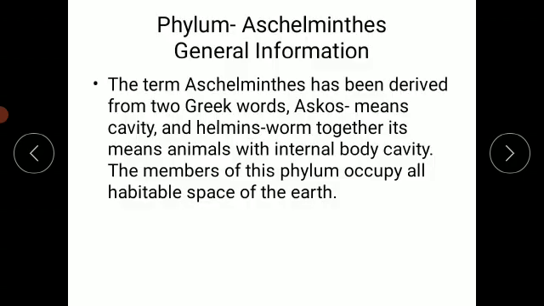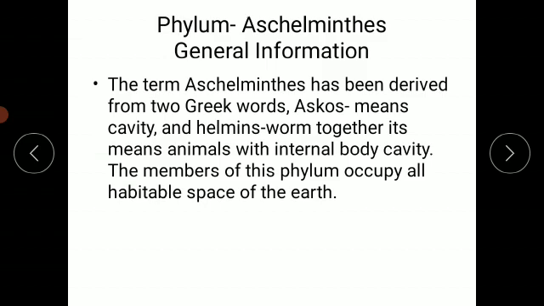The term Aschelminthes is derived from two Greek words which combine together to produce the name of the phylum. Which are those two words? The first word is ascos, the meaning of that word is cavity, and helminths, the meaning of that word is worm. So in short, the phylum Aschelminthes means worms with cavity.